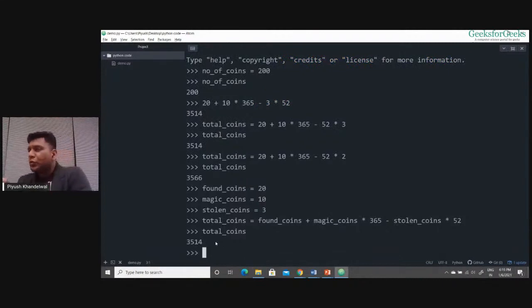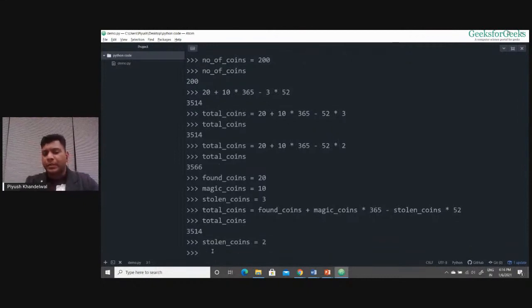Now, if the number of stolen coins changes from 3 to 2, in the earlier case I need to rewrite the equation. I have to make the changes in my mathematical expression. But here, I just need to update the variable stolen coins. Stolen coins currently has the value 3, but now my stolen coins are 2, so I simply updated the value of stolen coins only.